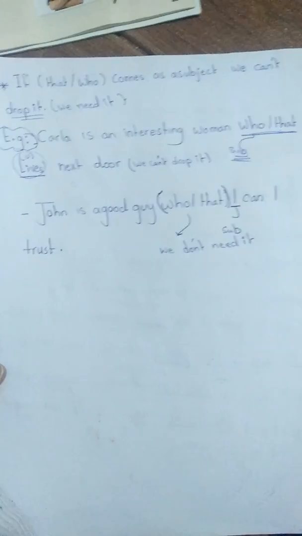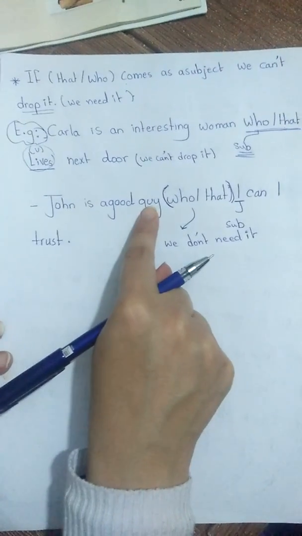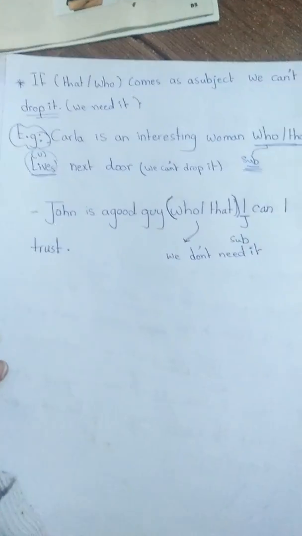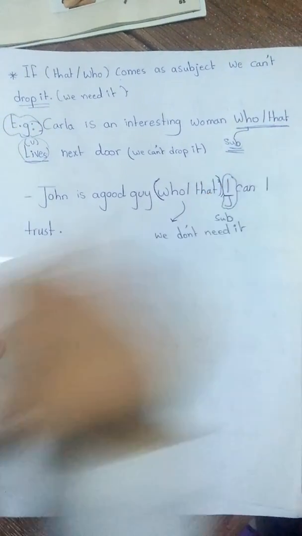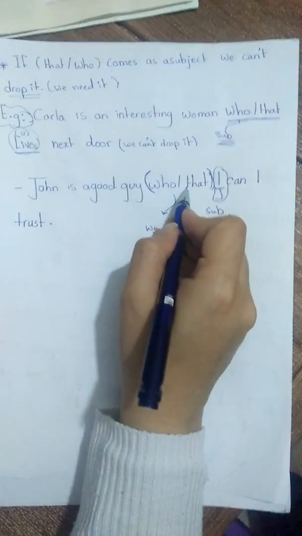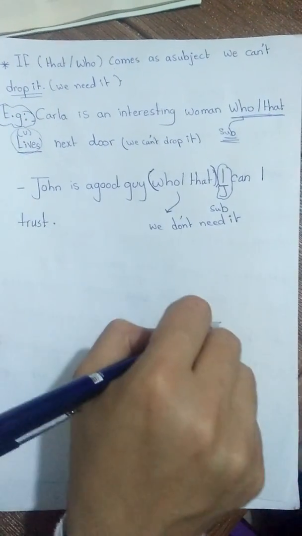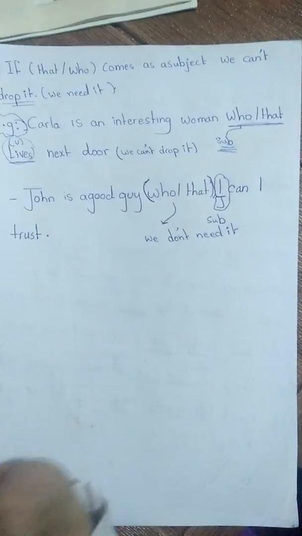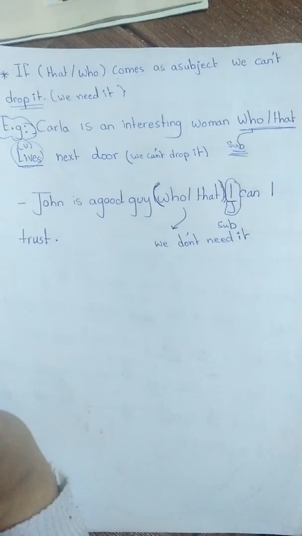Again, I will repeat this information. John is a good guy who or that I can trust. Now, I comes as a subject, so who or that doesn't come as a subject. So we can drop it. We don't need it. So we put two brackets between them.